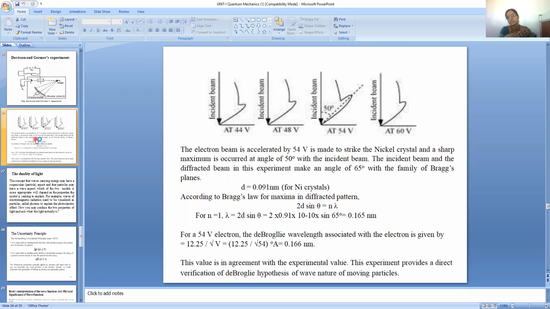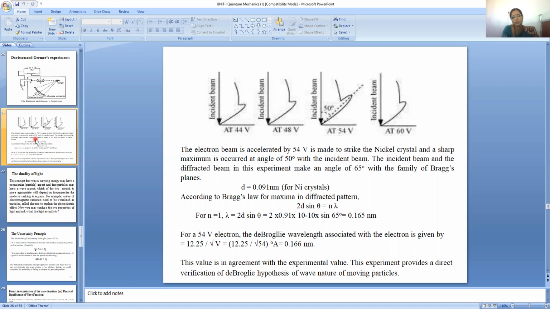Actually, we are considering the electrons as a wave, so we can use it for the calculation of d, the interatomic spacing, d equals 0.091 nanometer. According to Bragg's law for maxima in the diffraction pattern, 2d sin theta equals n lambda. Here n is equal to 1 and lambda equals 2d sin theta. By substituting these values, we get 0.165 nanometer experimentally.